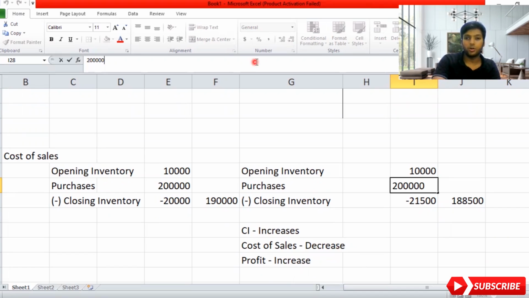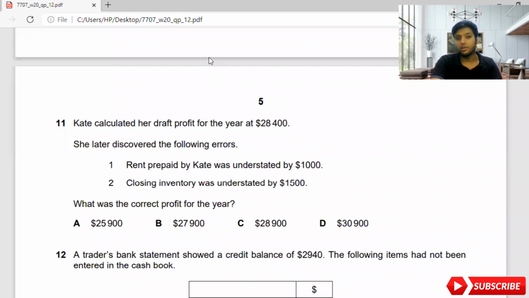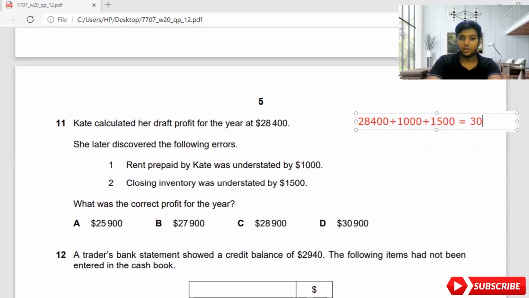So I will move on to the content again, and I'm going to explain. It's going to increase. So I will represent this in one set. 28,400, plus 1,000, as I said, it was understated, you should add it back, and 1,500 also you should add back. So you will get 30,900 as an answer. So the answer is D. So we have found this answer. It's very straightforward, guys. Rent prepayments by Kate was understated by $1,000. Closing inventory was understated by 1,500. So I've given you a clear explanation. Let's move on to the 12th one.